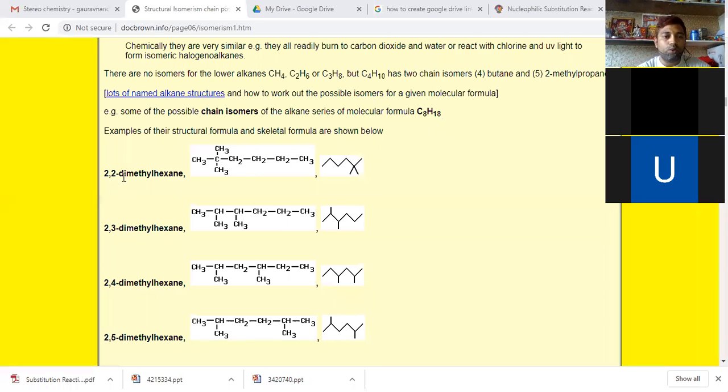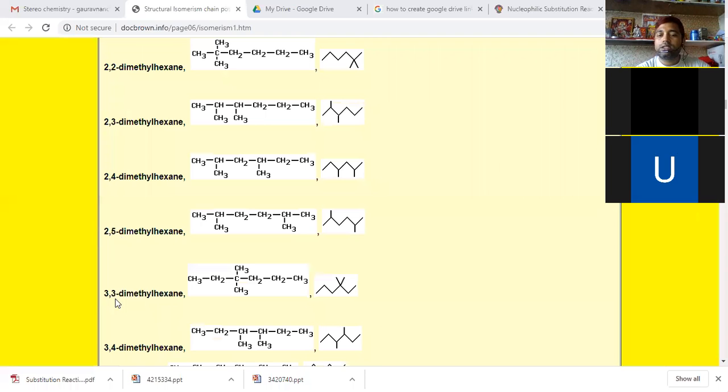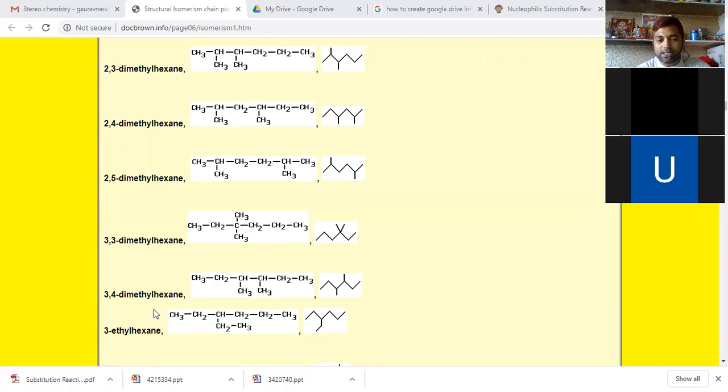It exists as 2,2-dimethylhexane, 2,3-dimethylhexane, 2,4-dimethylhexane, 2,5-dimethylhexane, 3,3-dimethylhexane, 3,4-dimethylhexane, 3-ethylhexane, 3-ethyl-2-methylpentane, 3-ethyl-3-methylpentane.